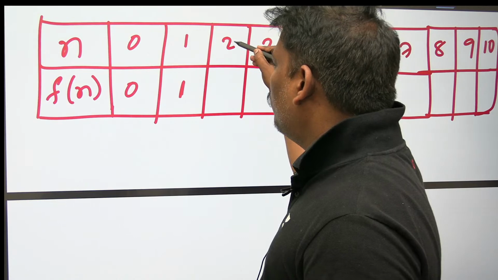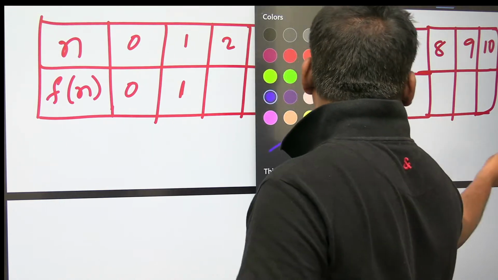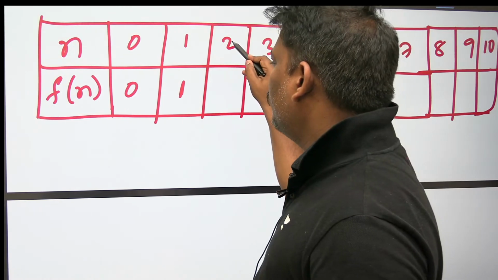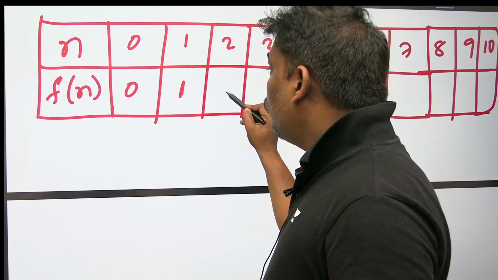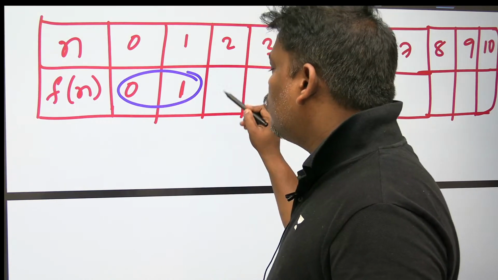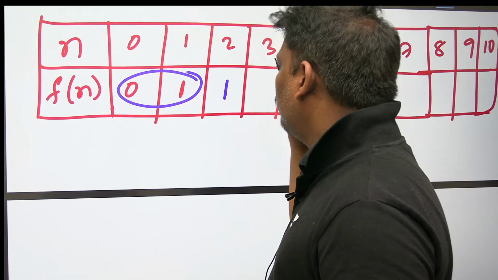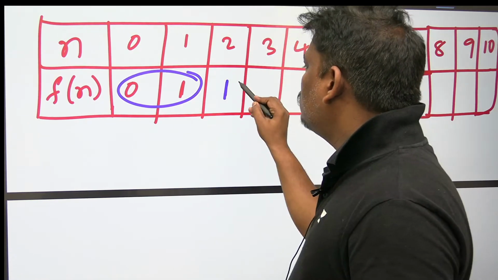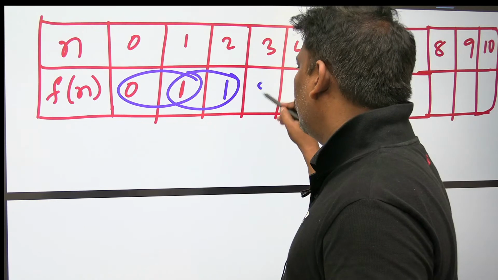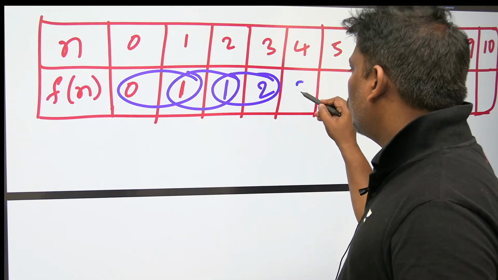N value 2, Fibonacci of 2 is equal to the sum of Fibonacci of the previous two numbers. 0 plus 1 is 1. Fibonacci of 3 is equal to the sum of the previous two Fibonacci. Fibonacci of 4 is equal to the sum of the previous two Fibonacci.